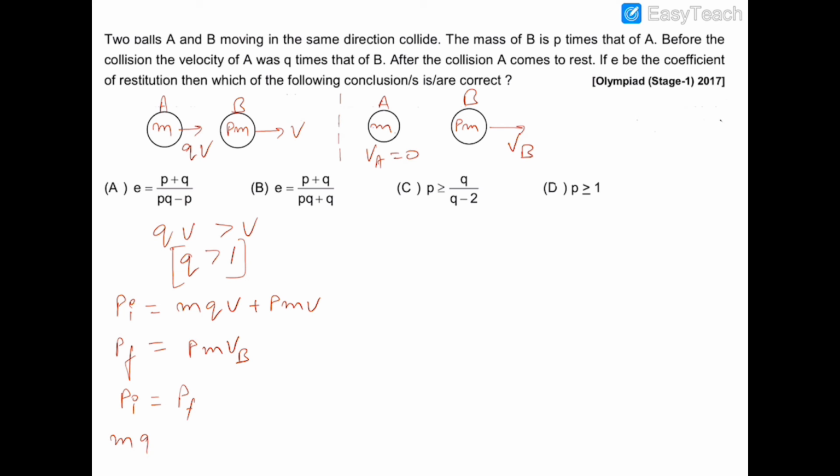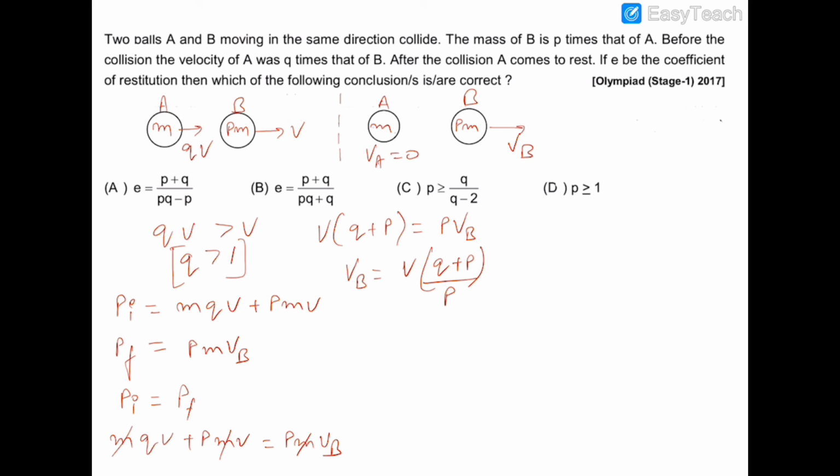So mqv plus pmv is equal to pmvb. Cancelling out this mass m with m, V into Q plus P is equal to P Vb. So Vb is equal to V into Q plus P upon P. This is the first equation.